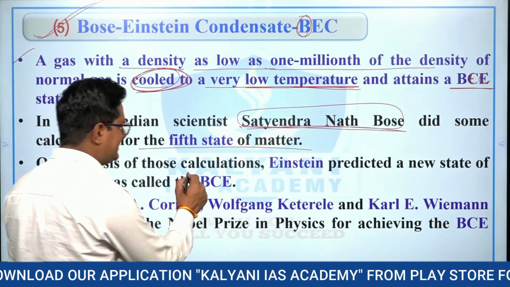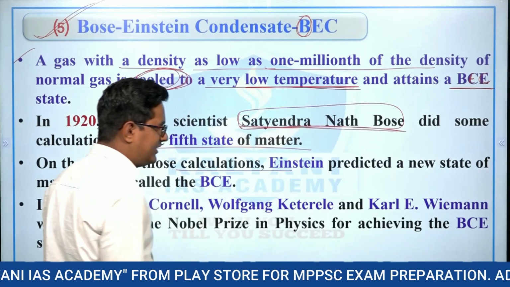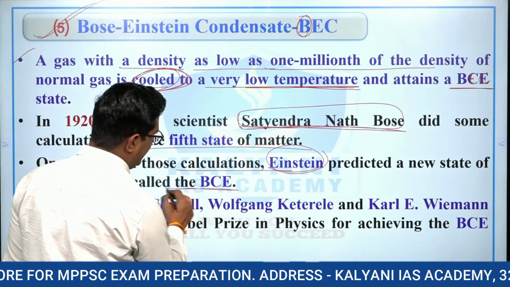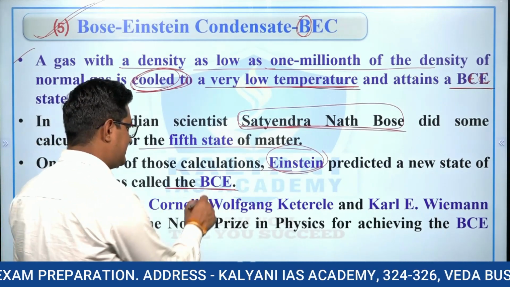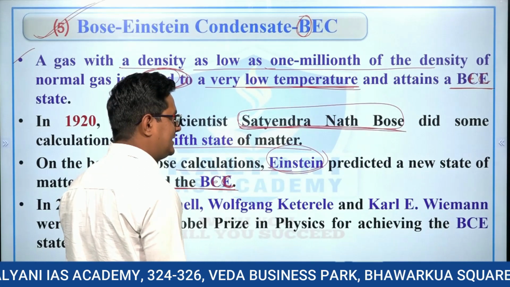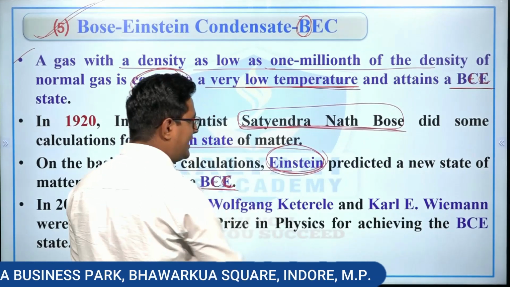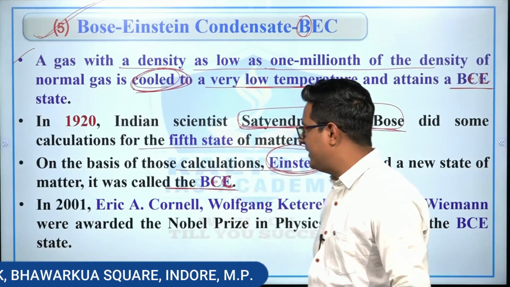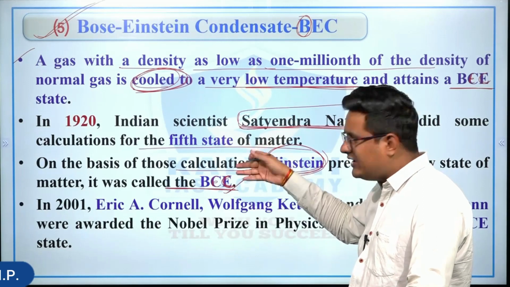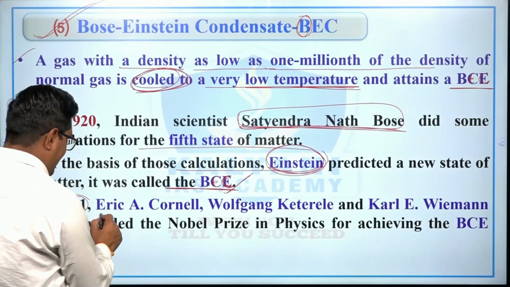Later, on the basis of the calculations presented by Satyendra Nath Bose, Einstein predicted a new state of matter known as Bose-Einstein condensate. The idea was given by Satyendra Nath Bose, and Einstein studied these calculations further. Therefore, the fifth state of matter is known as the Bose-Einstein condensate state. Research on it is still going on.